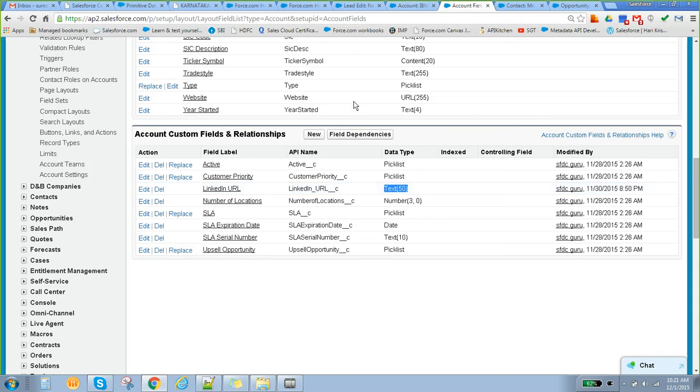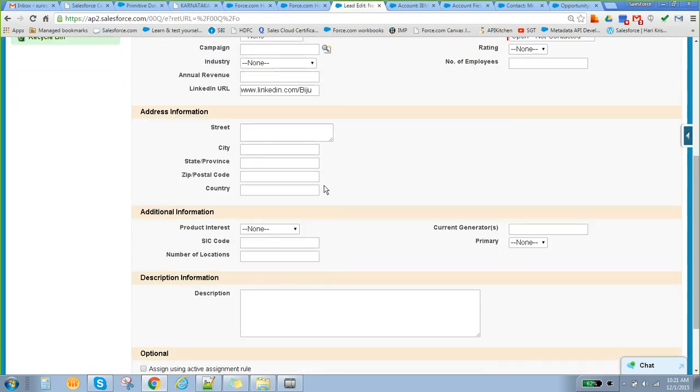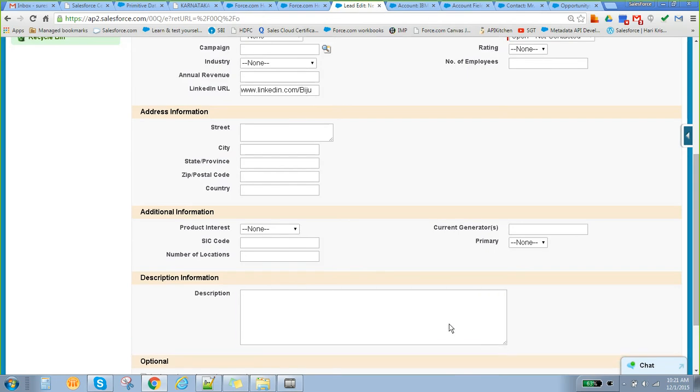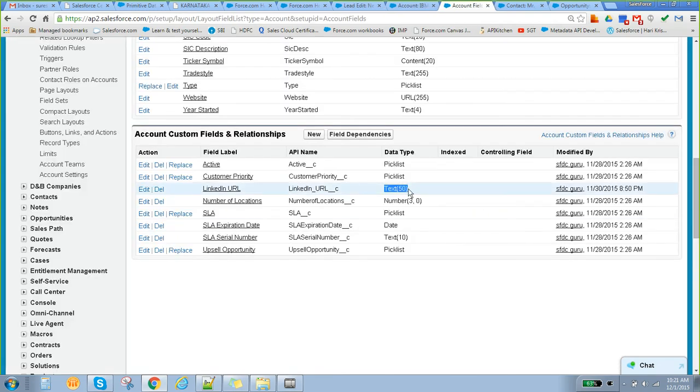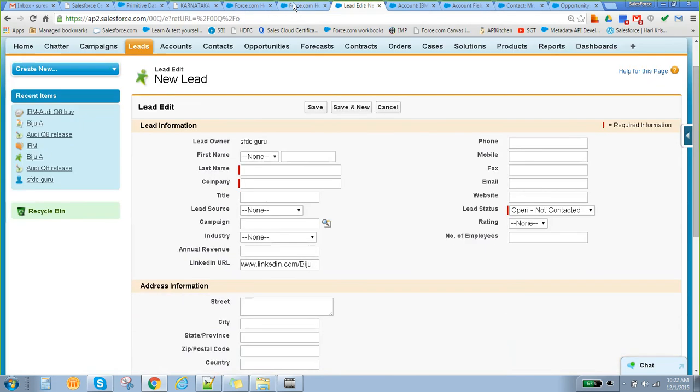Assume here in lead the field is a text area. This is big, so here we can have up to some 10,000 characters. Assume this is a text field storing only 50. In that case, only 50 characters are captured here and the rest of the things are lost. That's the reason it is always better to have the same data type. Clear?